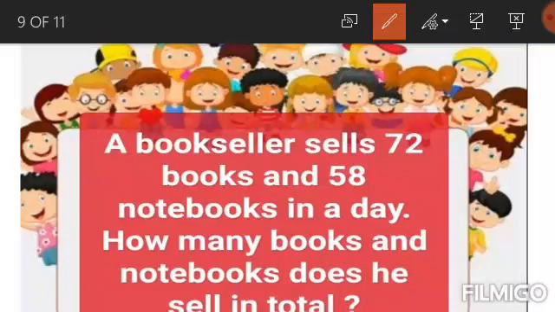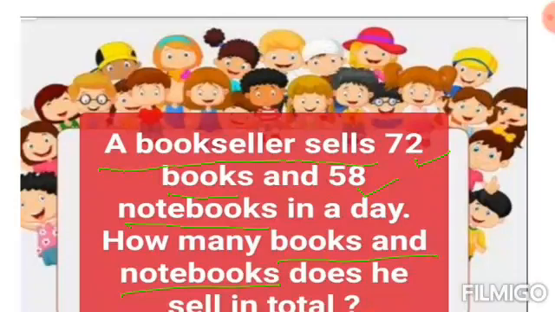First of all, we will write a bookseller sells book is equal to 72 and he sells notebook is equal to 58. And last one we will write total books and notebooks. So in this way we will find out the statement from the story sums.